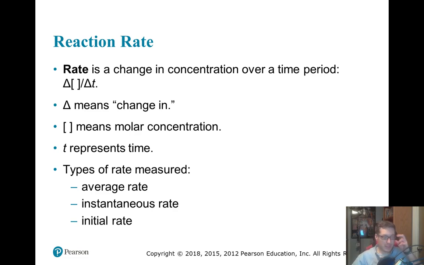This is for Chem 2 Unit 9, talking about reaction rates. Okay, I'm going to talk about three different types of reaction rates in this video: average rate, instantaneous rate, and initial rate.